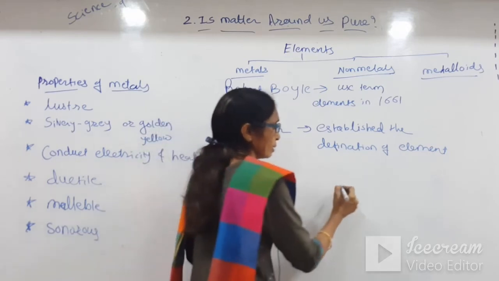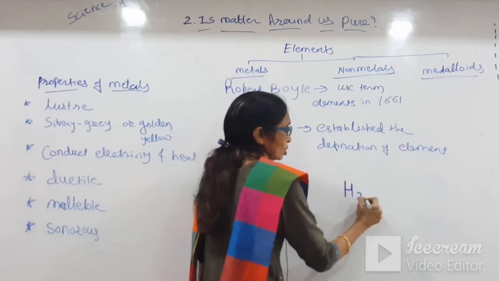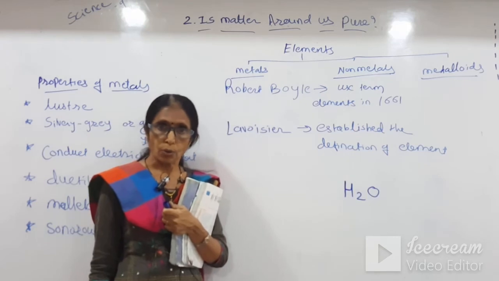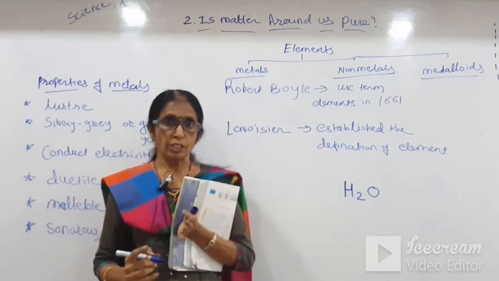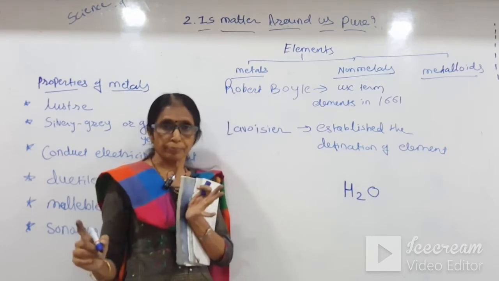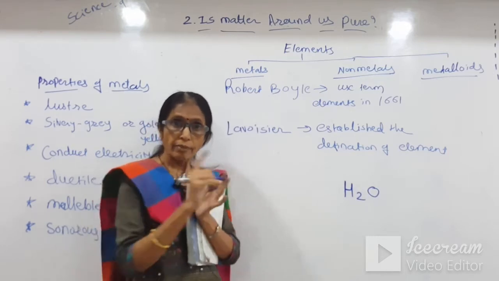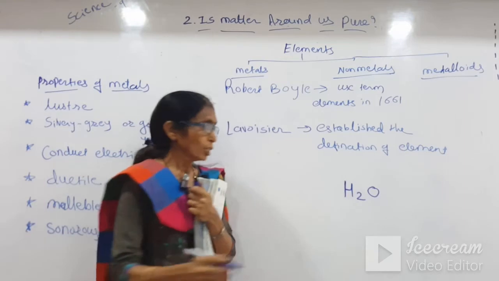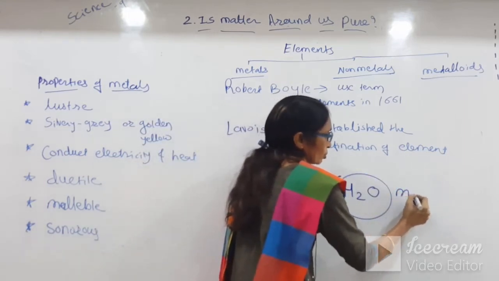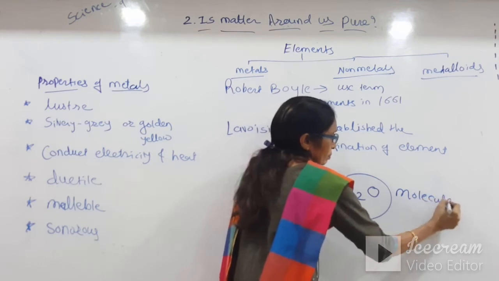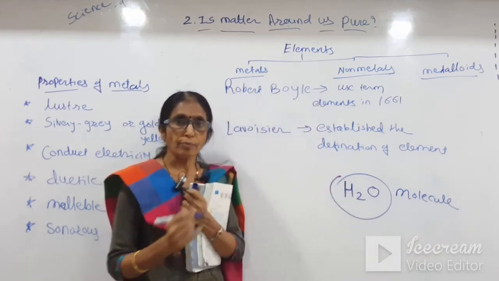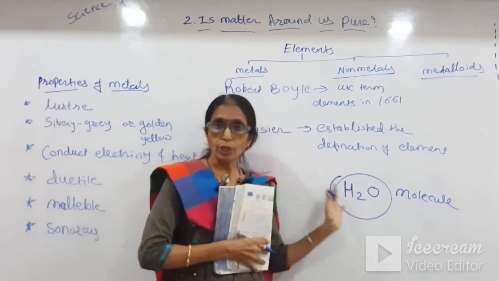Suppose we take the example of water. The molecular formula of water is H2O. So 2 atoms of hydrogen and 1 atom of oxygen. No other substance is added, only hydrogen and oxygen. When two or more elements combine to form one compound, it is called a molecule.